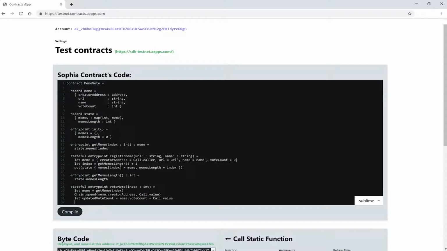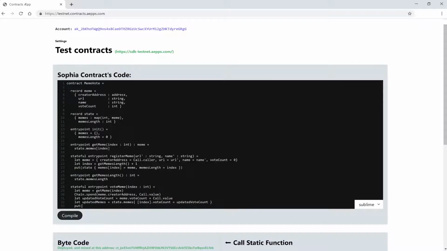Now we need to update our memes map. Unlike before, we don't want to enter a new one, but actually update the vote count of a meme record inside our memes map. Let's make a new let binding called updated memes and insert our memes that we got from the state. But from the selected meme we need to update the votes. So let's get the vote count through the index and assign it our newly calculated value.